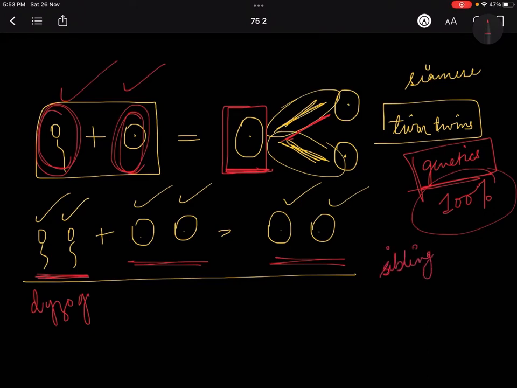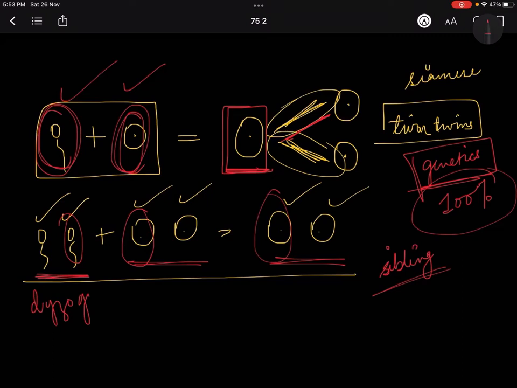Because what happens in the case of a usual sibling also? Same thing, one sperm will fertilize one ovum and then one zygote will be made. So in this case also there are two separate sperms and two separate ovums fertilizing into two different zygotes. So they are no more similar than normal siblings.